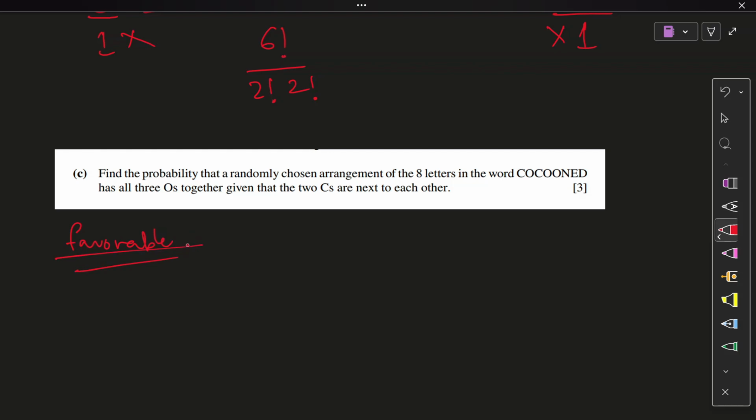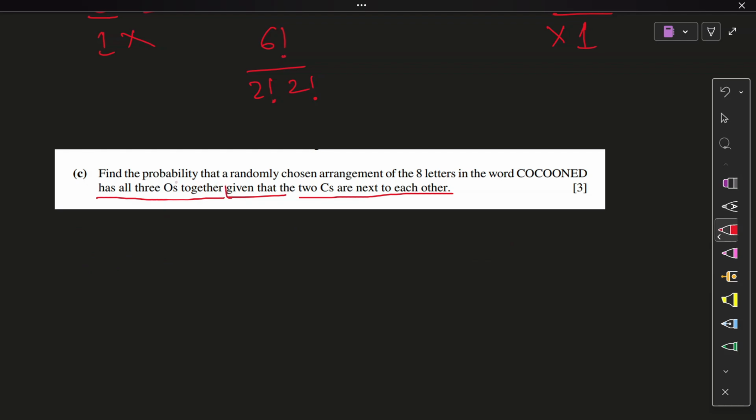Favorable conditions. Numerator, we are working on that first. Has all three O's together, given that two C's are next to each other. Now this is an interesting thing. This is a special kind of probability. This is not your normal everyday probability. So that's not how you're going to do it. There's a formula.